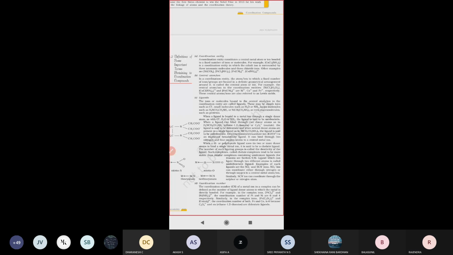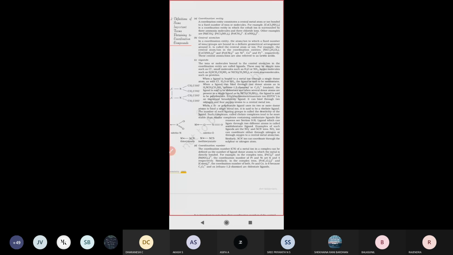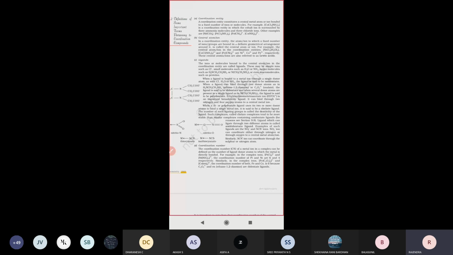Next one, very important: definitions of some important terms pertaining to coordination compounds. In coordination compounds, we especially use some terminologies. Without these terminologies, we would not be able to discuss coordination compounds. So before going to coordination compounds, what are the common words we are using?